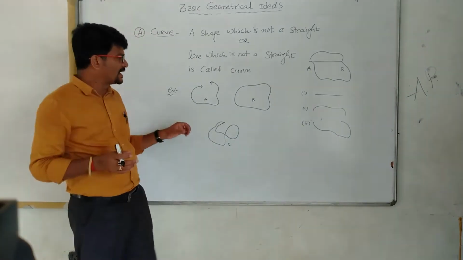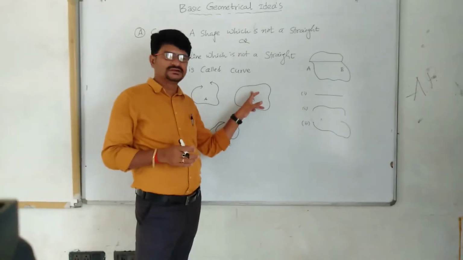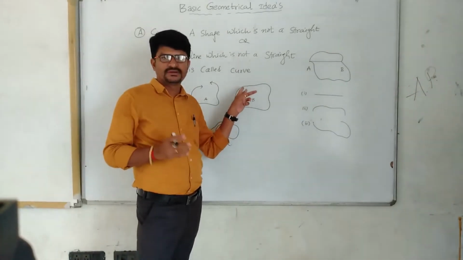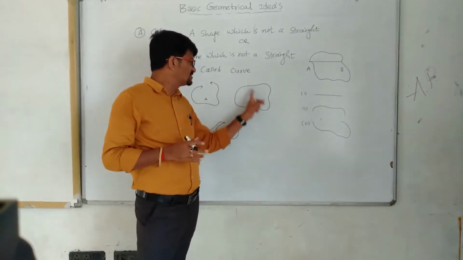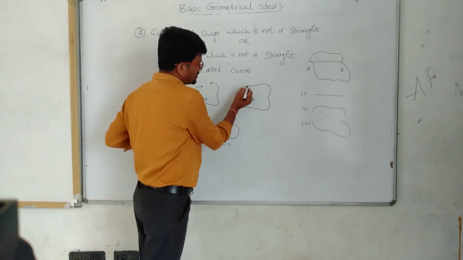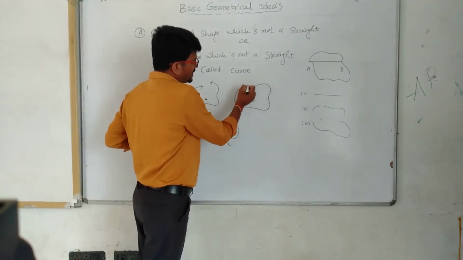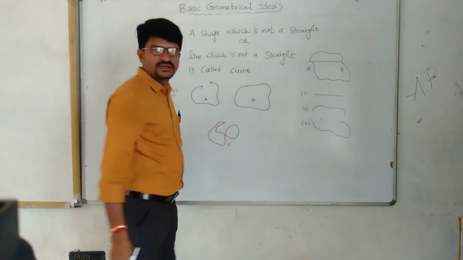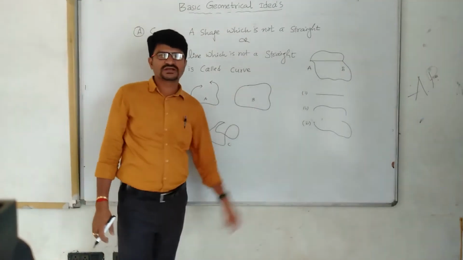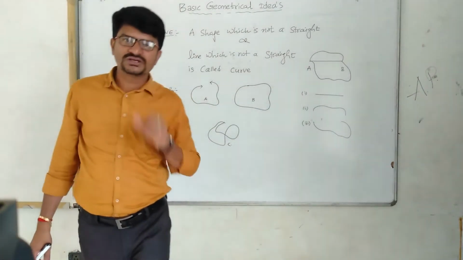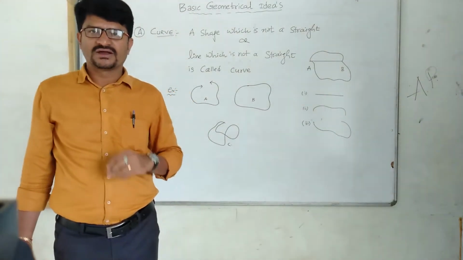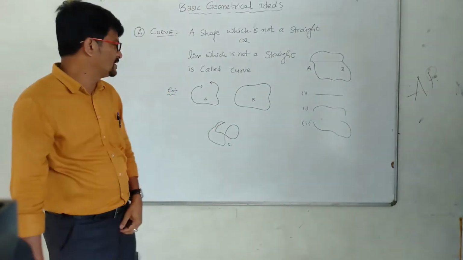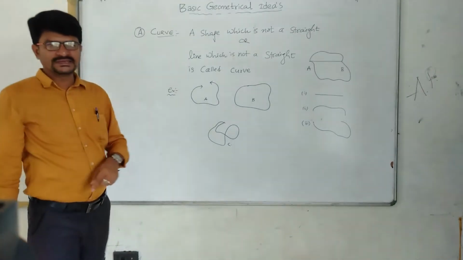Clear? And here there is no gap. This curve started, traveled, and joined again at the same point. This type of curve is called a closed curve.